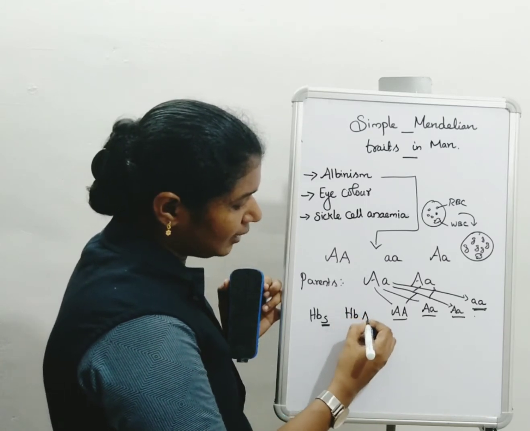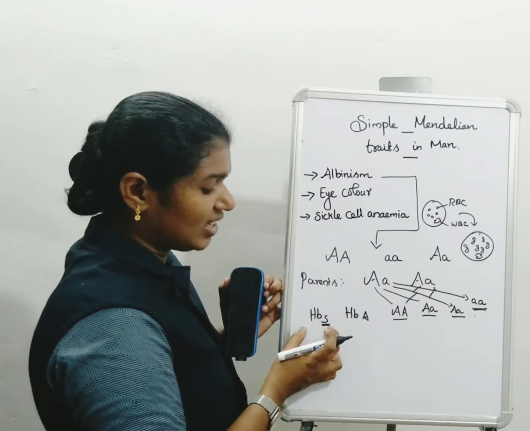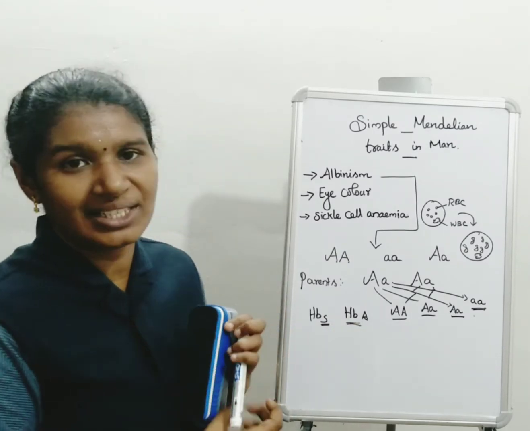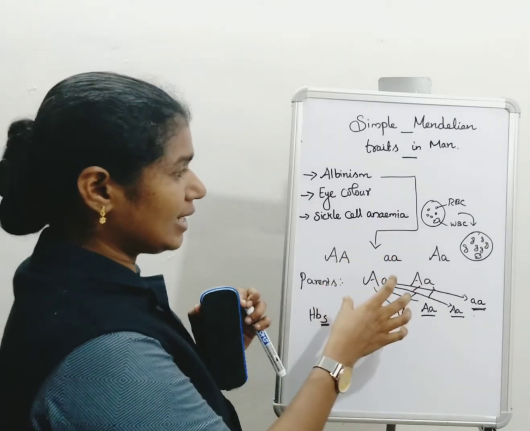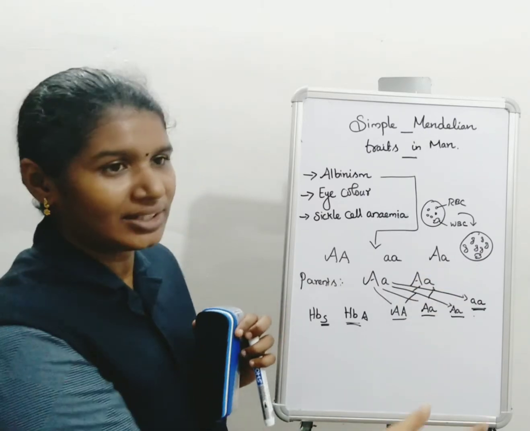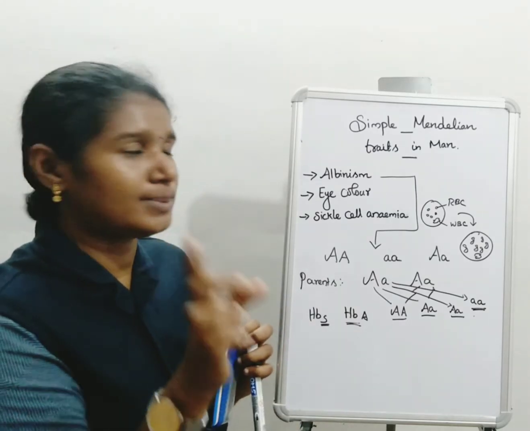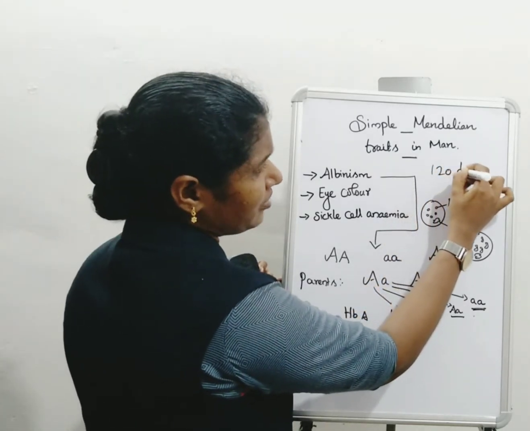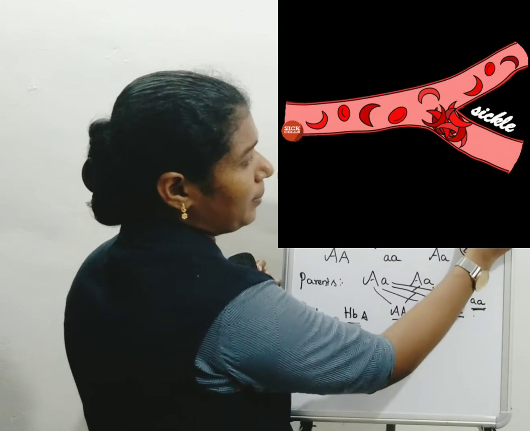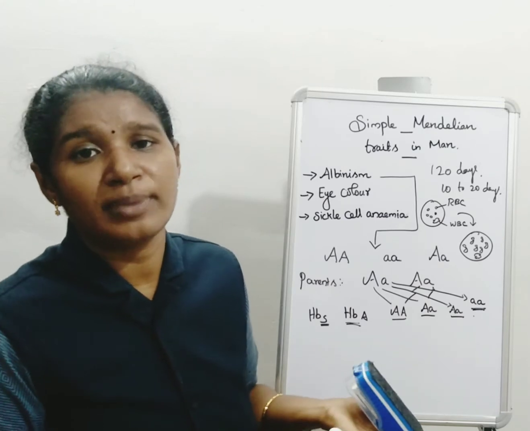Normal is HbA, which is the dominant character, and S is the recessive character. Hb is hemoglobin, which carries the oxygen. In sickle cell anemia the normal RBC changes into a sickle shape, which affects the organs and finally leads to death. Normally the lifespan of our blood cell is 120 days, but for a sickle cell it is 10 to 20 days. After that the cells die and cannot produce proper cells, so it may quickly lead to death.